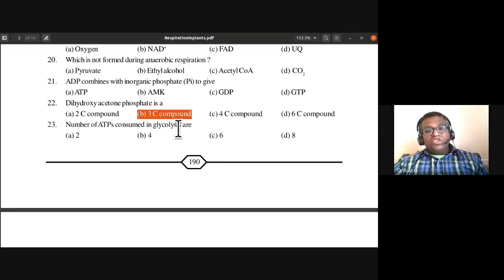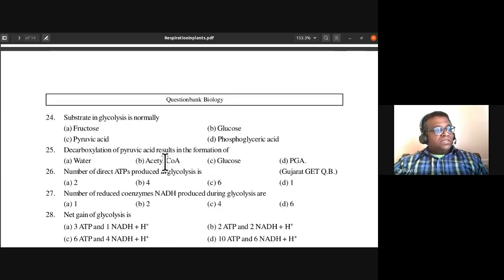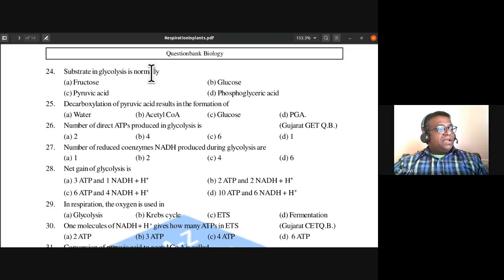Number of ATPs consumed in glycolysis: 4 ATPs are synthesized and 2 ATPs are consumed. So the 23rd answer is 2 ATPs. 24th: which is the substrate in glycolysis? Is it fructose, glucose, pyruvic acid, or phosphoglyceric acid? Glucose is the substrate in glycolysis.